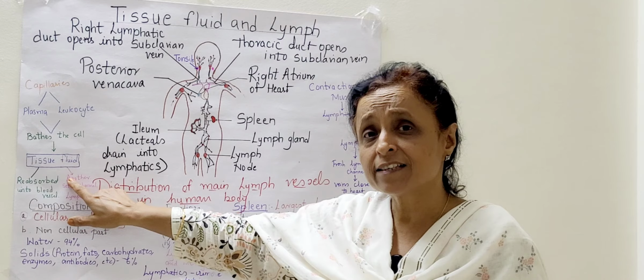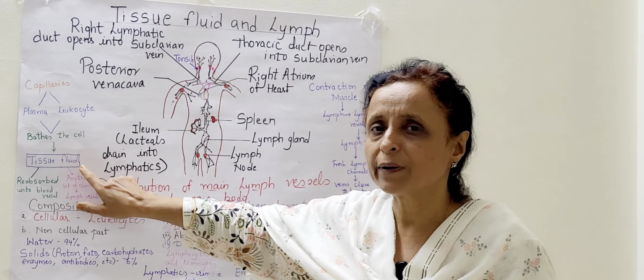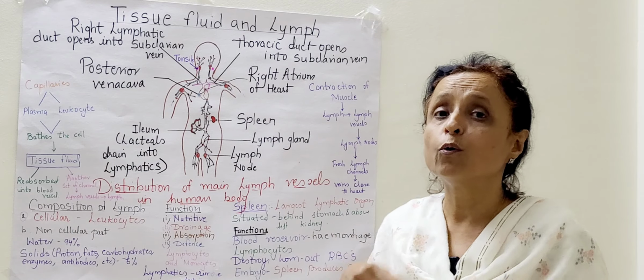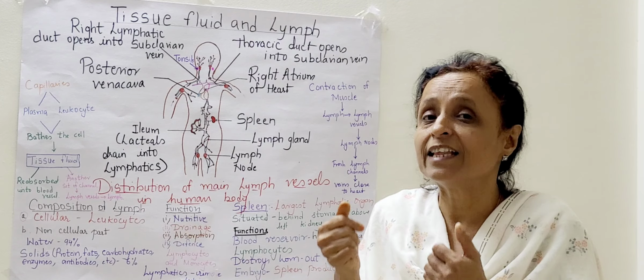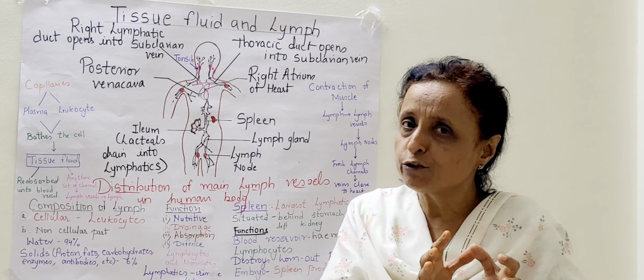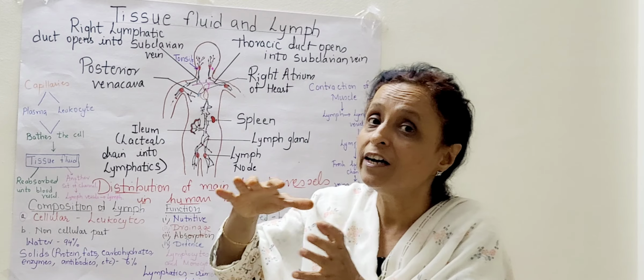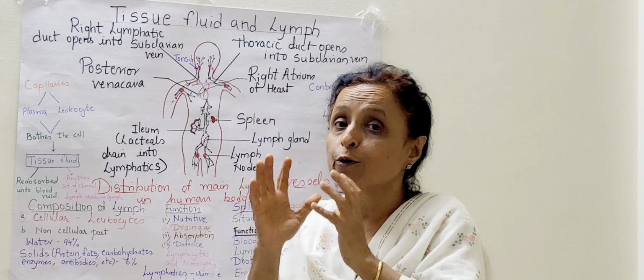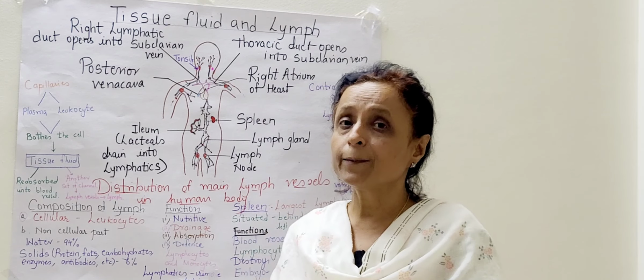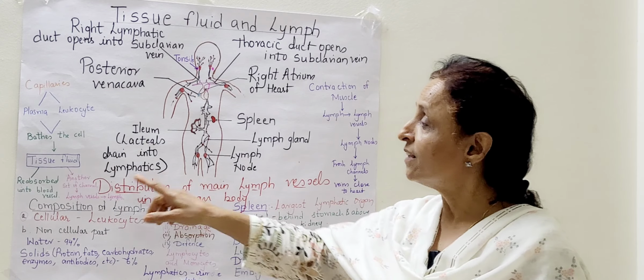So there is another set of channels into which the remaining tissue fluid goes, and that becomes lymph. Some tissue fluid is reabsorbed, some comes into another channel. That becomes a very important part of our immunity, that is the lymph.